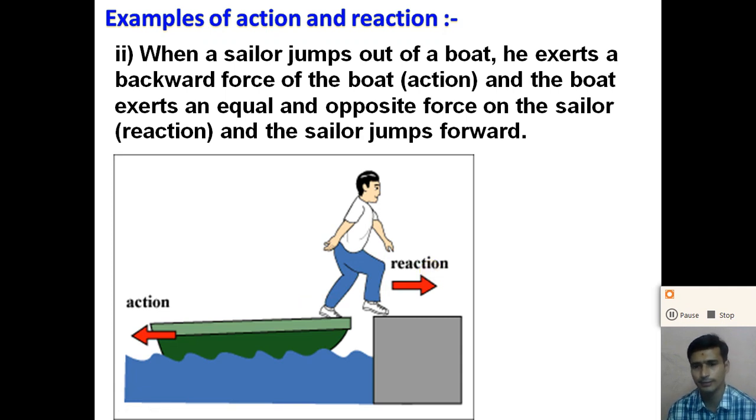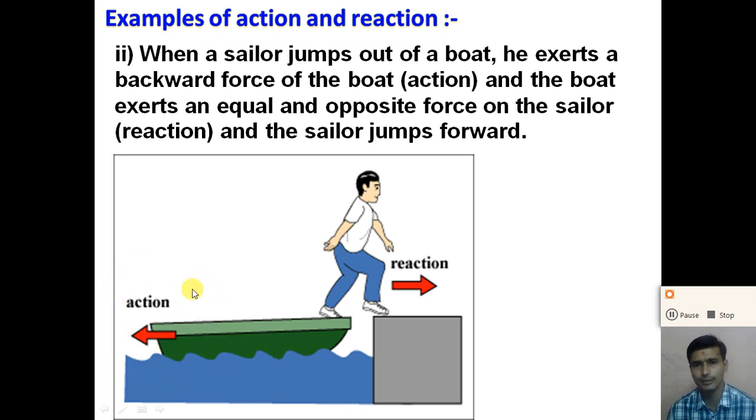The action force and the reaction force are always equal and in opposite directions, and the sailor jumps in a forward direction. So when the sailor jumps in a forward direction, this reaction force can also be considered an action force. If we consider the action as the sailor jumping in a forward direction, then the force acting on the boat by the sailor in the opposite direction is the reaction force.